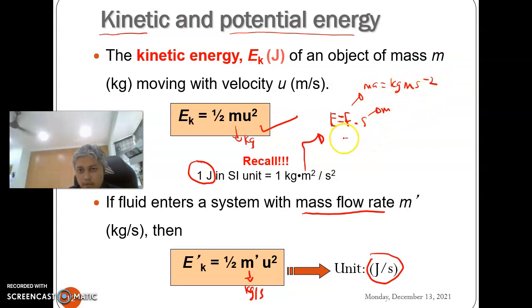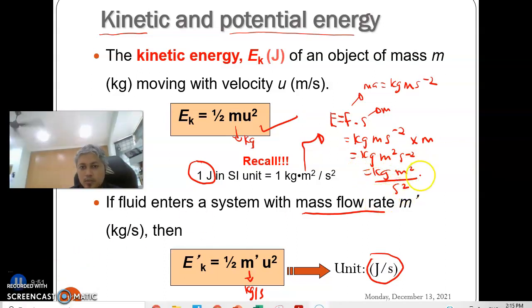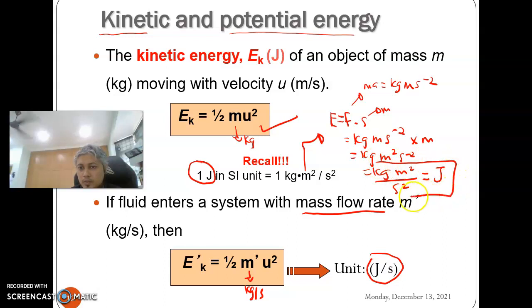That's why we have kg m s^-2 times m, so we get kg m^2 s^-2. We also know that the unit of energy is joule, so we can relate this to the term here. Then if we have mass flow rate, we will get joule per second.